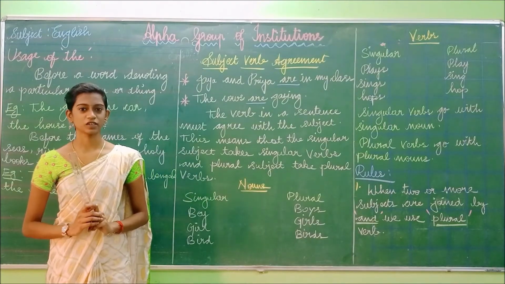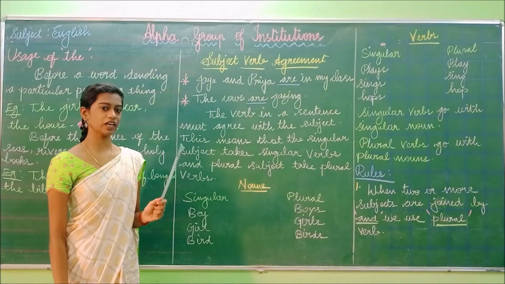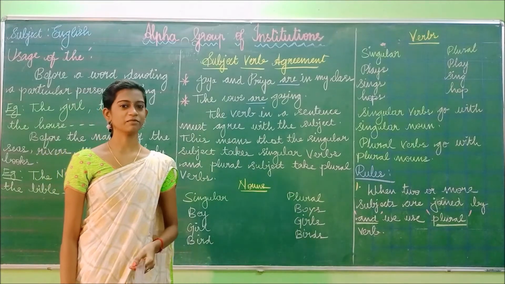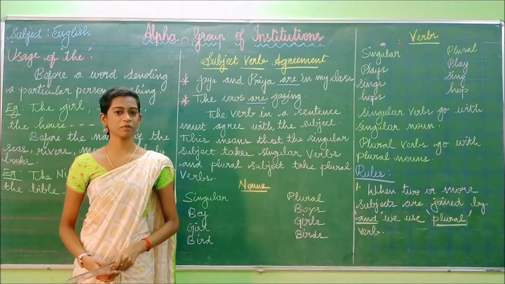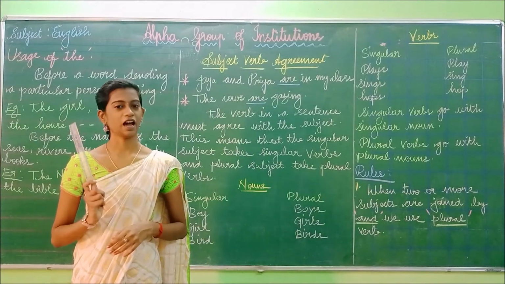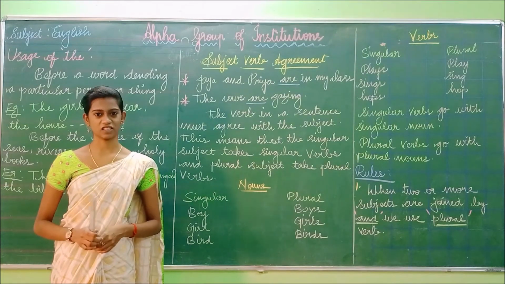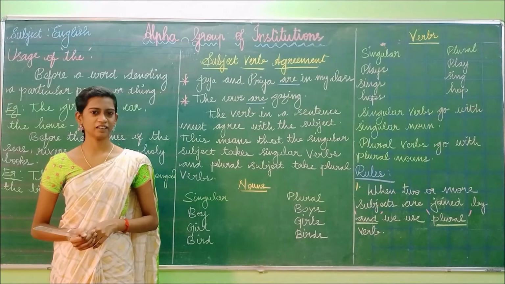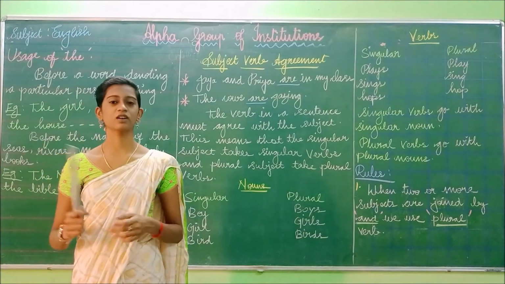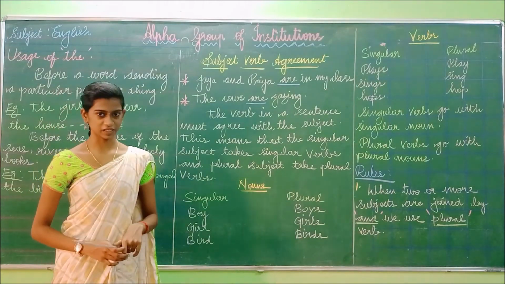Okay students, next we are going to see subject-verb agreement. What is the subject? Subject means noun. Very good. What is a noun? A noun is the name of a person, place, thing or animal. And what is meant by verb? A verb represents the action. For example, I am teaching, so teach is an action, and you are listening, so listen is an action. So a verb is nothing but the action word.